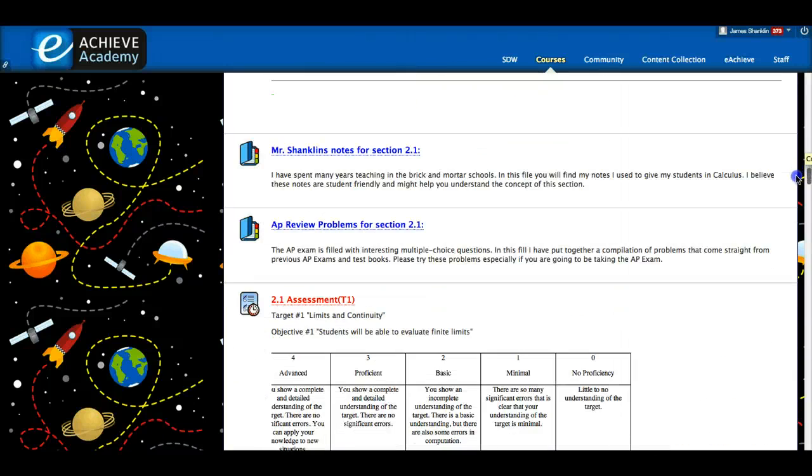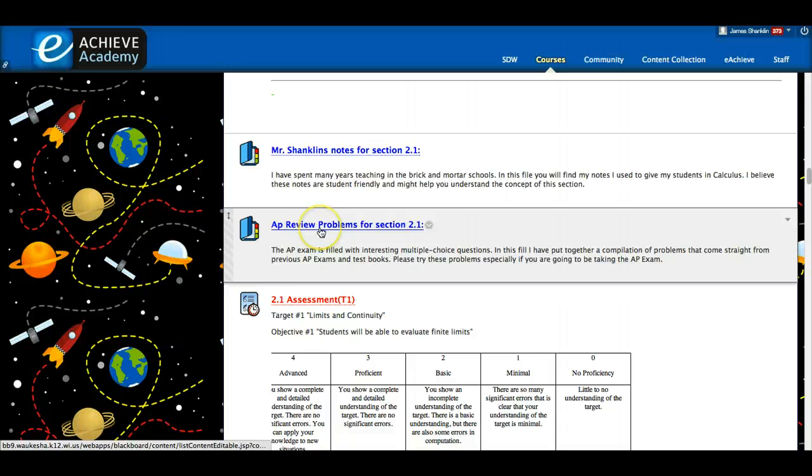Oh, I forgot to tell you about my notes. I used to teach face-to-face at Waukesha West, and I used to teach calculus, and I made up notes, and I used to hand them out to the kids, and I also did AP review problems. I put my notes in here. I scan them all in.